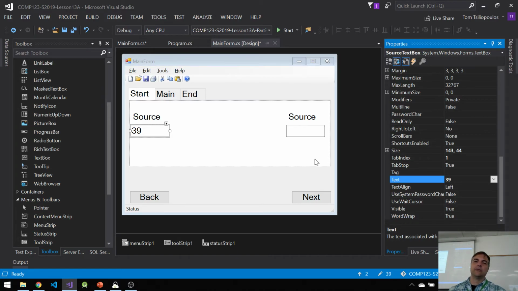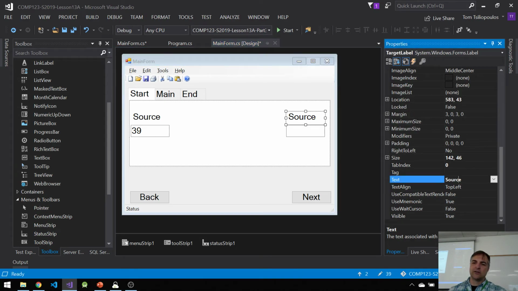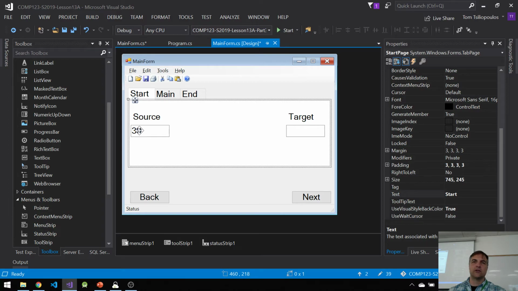What I want to do is change this so it says target. I want to be able to go to the source and drag it into the target. Sometimes I might have multiple sources, and I want to have multiple targets, and I can drag and drop and select which ones I want. So source, target. And now let's set this up.